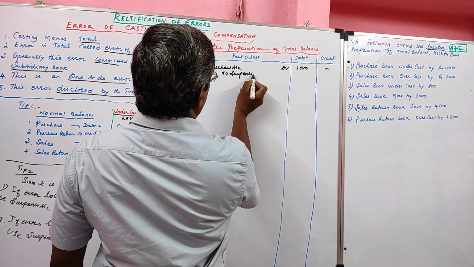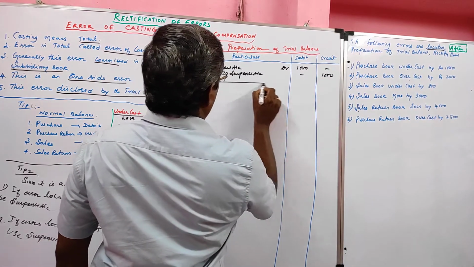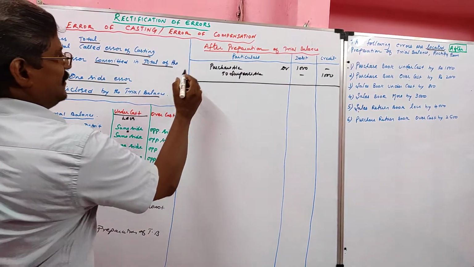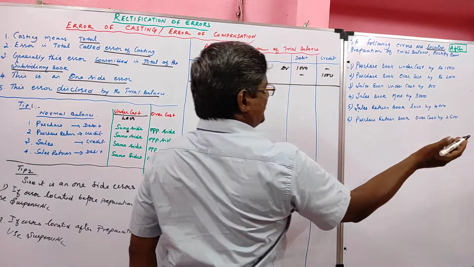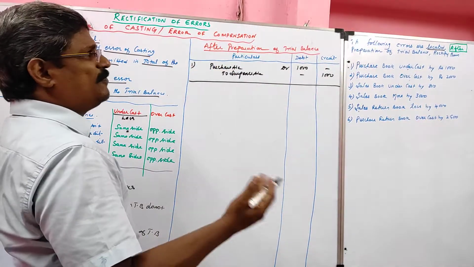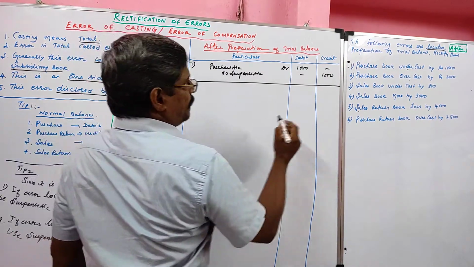Here we can use the word suspense account. We can record the rectification entry as a journal entry. Okay, question number 1 solved. Purchase book under cost. Under cost means less. Less means we can post it on the same side. So purchase account debit. On the opposite side, we can use what? Suspense account.